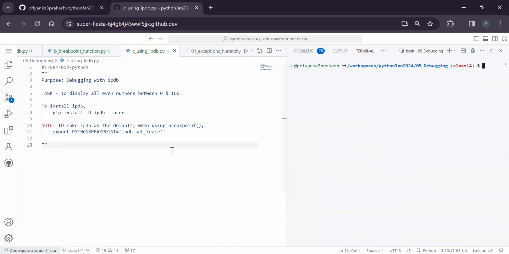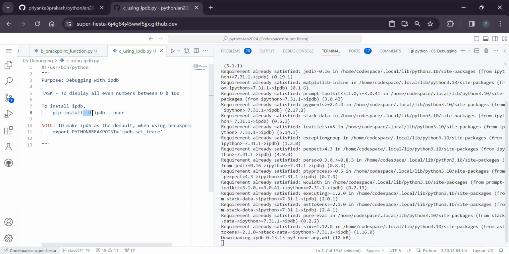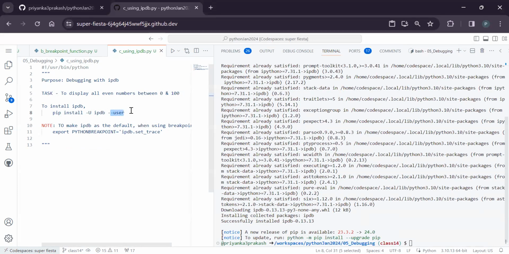Whenever you want to use a third-party module, we need to install it. For installing, we use pip install. Here I'm saying pip install this module if it is not present; if it is present, then update it, and install only for the current user. It said I have installed successfully.